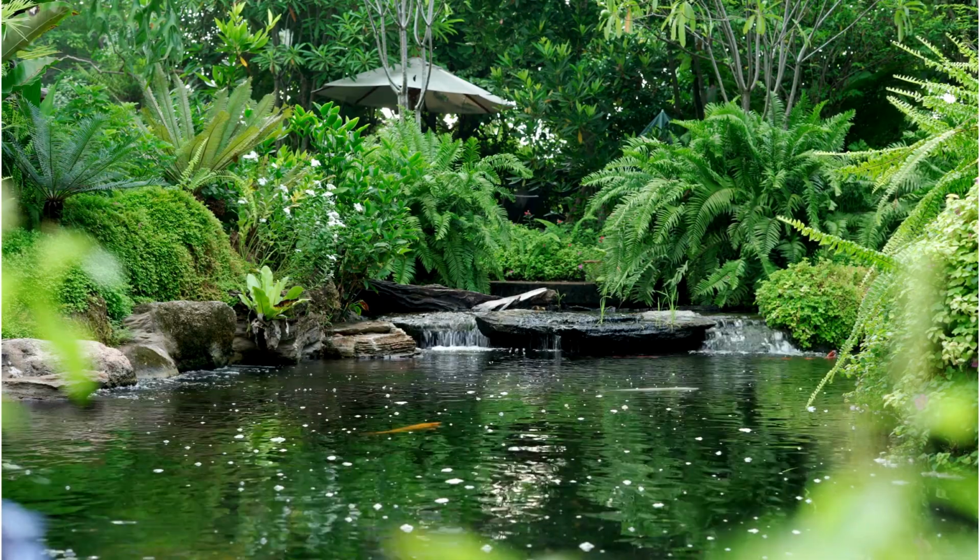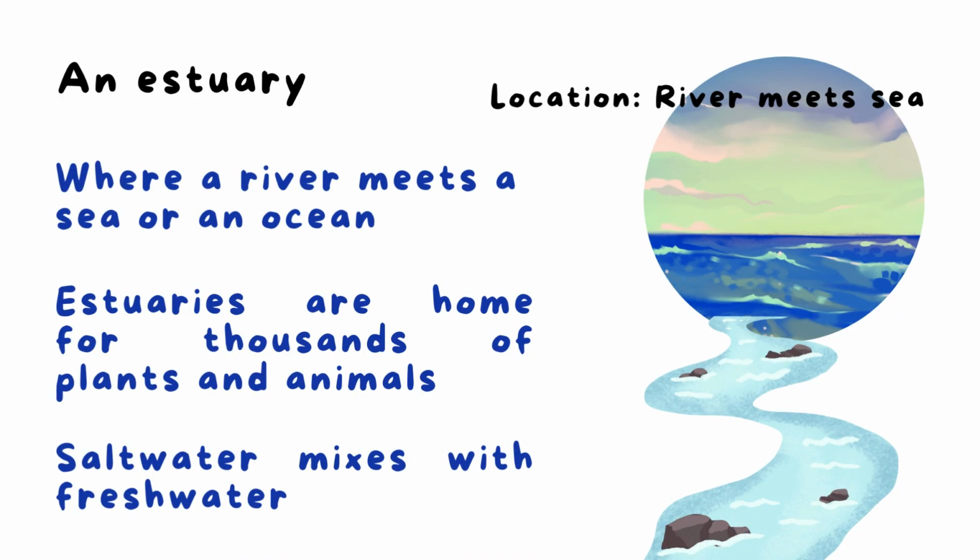Then we will study a new water body, which is an estuary. An estuary is found when a river meets a sea or an ocean, as rivers contain fresh water and sea or ocean contain salt water. When a river meets a sea or ocean, this area is called an estuary.